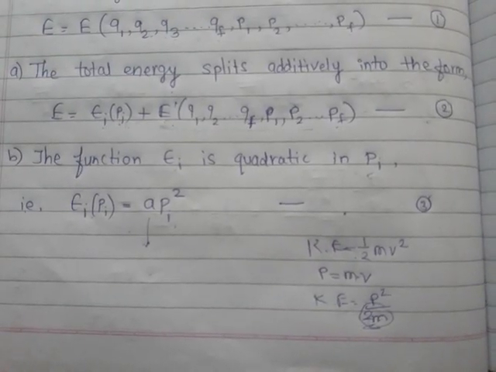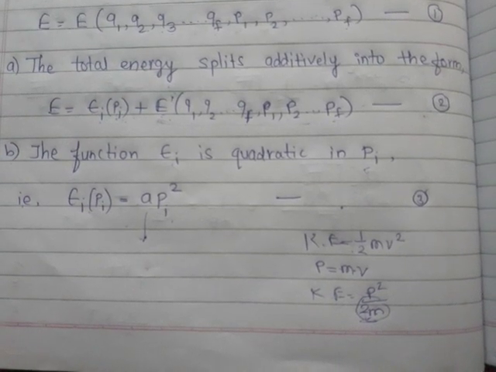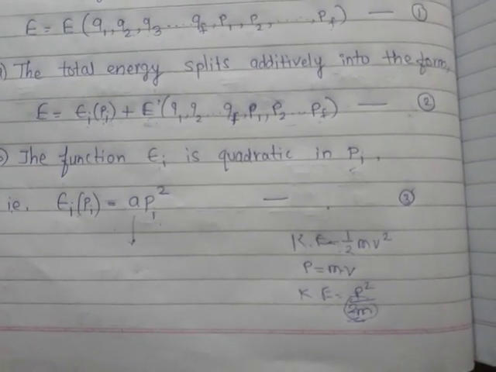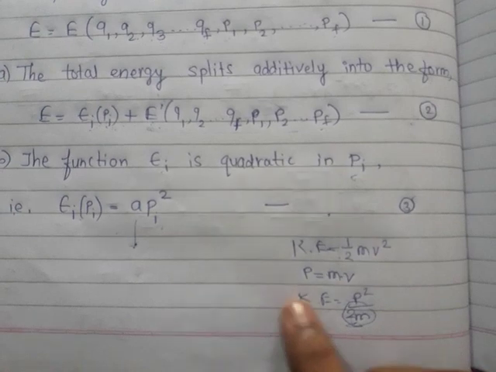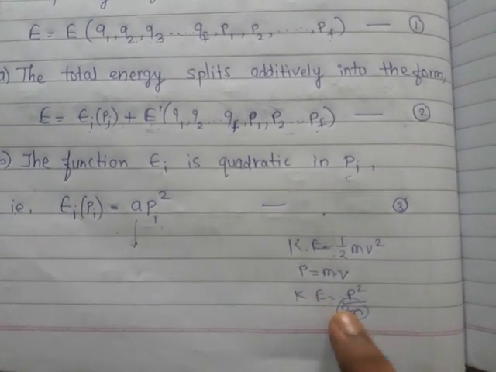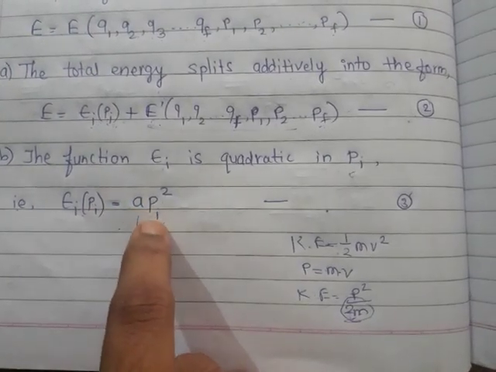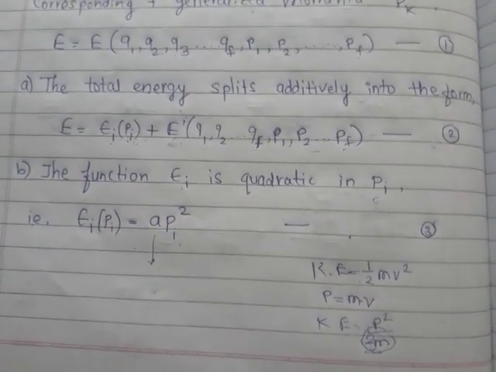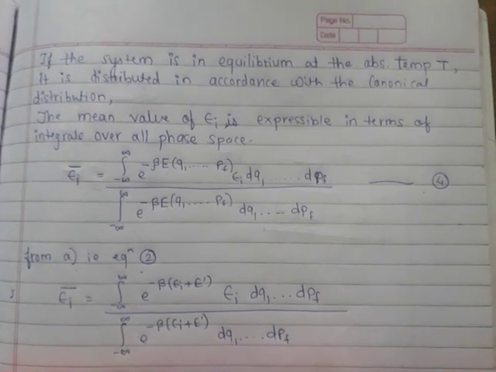That is, epsilon i of pi is equal to a pi square. This is our third equation. We have taken this as kinetic energy is equal to half mv square. Momentum p is equal to mv, and we can also write kinetic energy is equal to p square upon 2m. So a is some constant and pi square. Now what is the mean value of epsilon i?